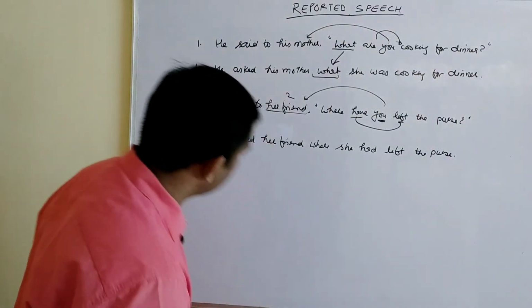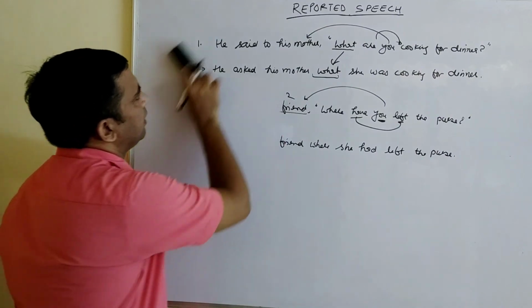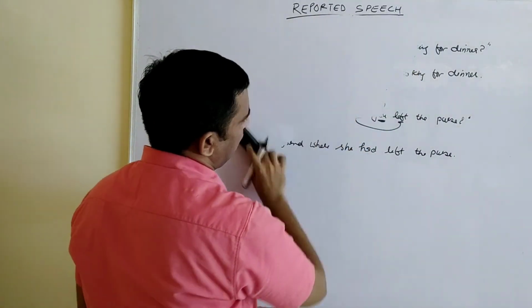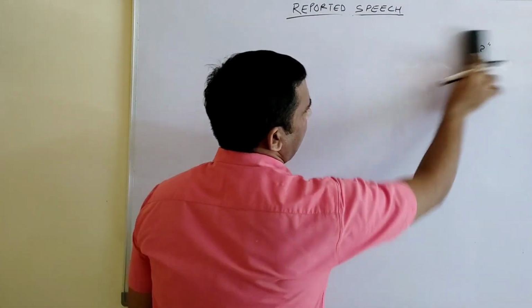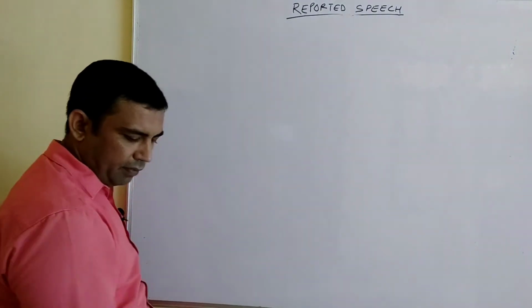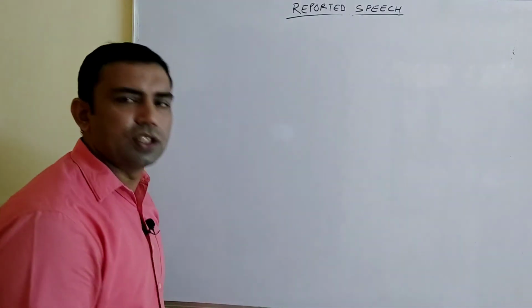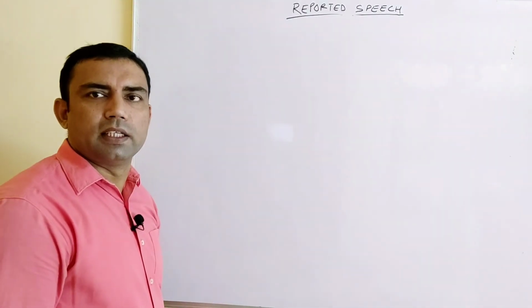Now we are coming to the next type of sentence, the command sentences, the last topic of this video. When we have command sentences, how do we change them? That is one question.